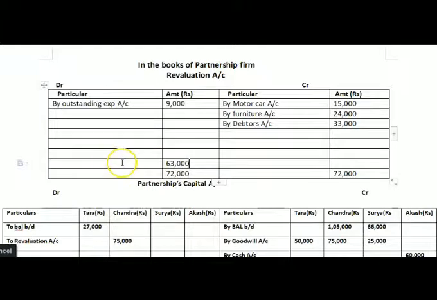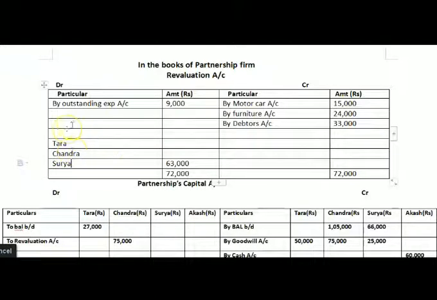So first we will write here the name of the partner Tara. Then next here Chandra. The next here is Surya.